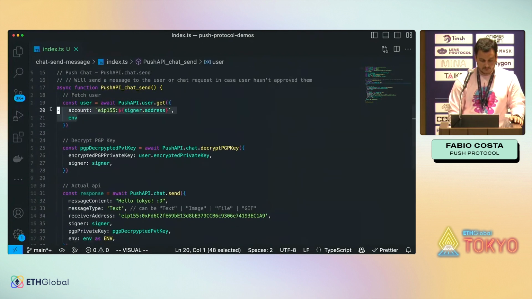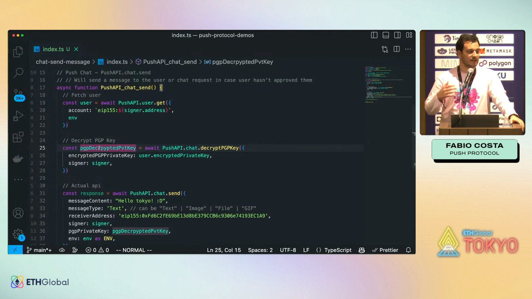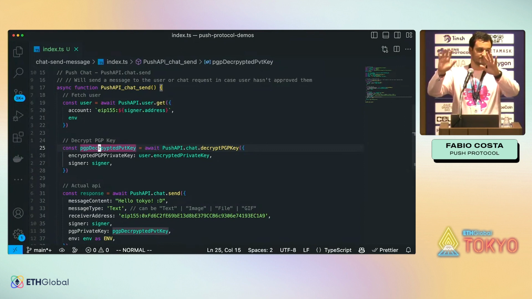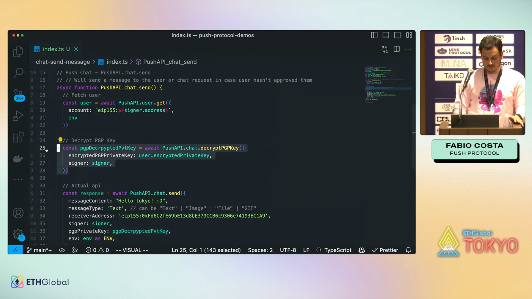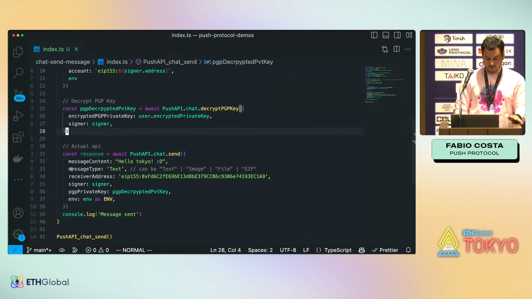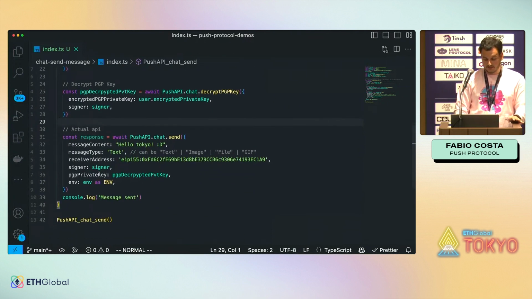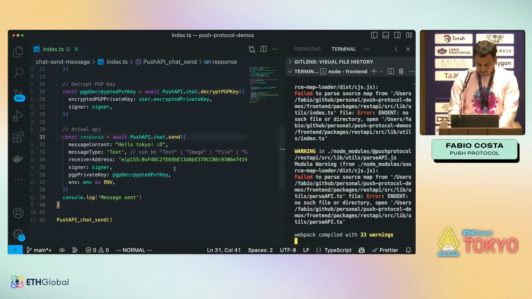So first of all, I get my user information from the protocol itself. I decrypt my private key, because whenever you log into push chat, we generate new encryption keys for the user. We don't sign and encrypt the messages using the wallet private key, because we don't want to touch it. So we generate the encryption keys that are encrypted using your main Ethereum wallet, or Polygon wallet, or Binance Smart Chain wallet. Once you have the decrypted key done, you can just send a message.